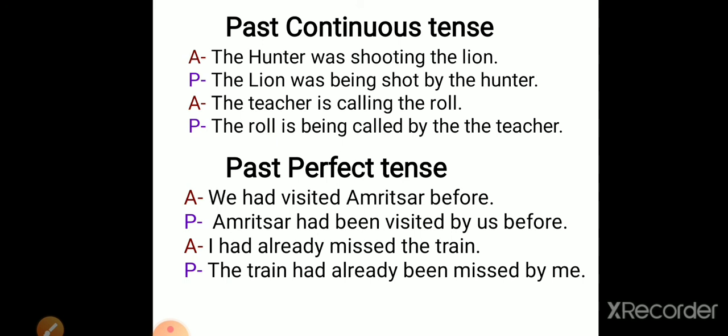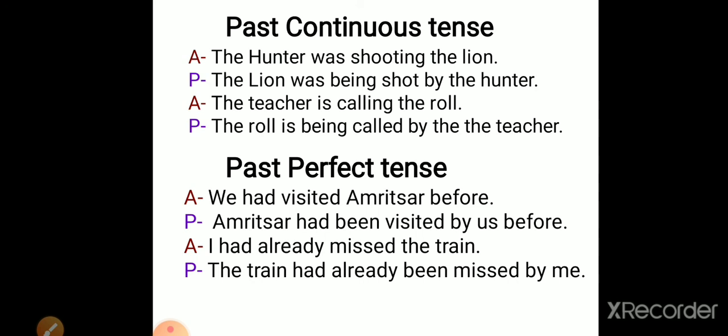Past perfect tense. We had visited Amritsar before. Now don't get confused here. Some of you might be thinking that object should be before here. No, not at all. Here object is Amritsar because in the earlier video, when we have started learning about verbs, I had clearly told you that subject and object will be always either noun or pronoun.